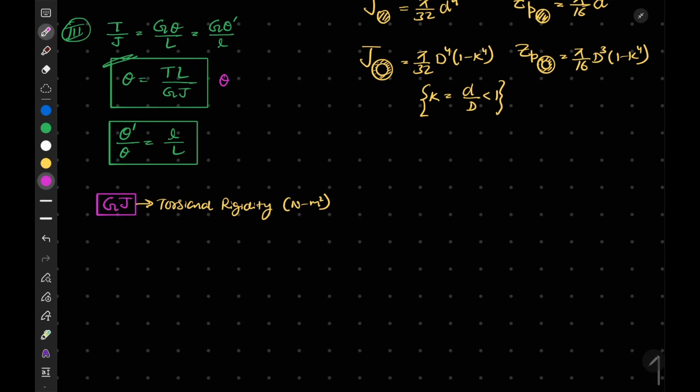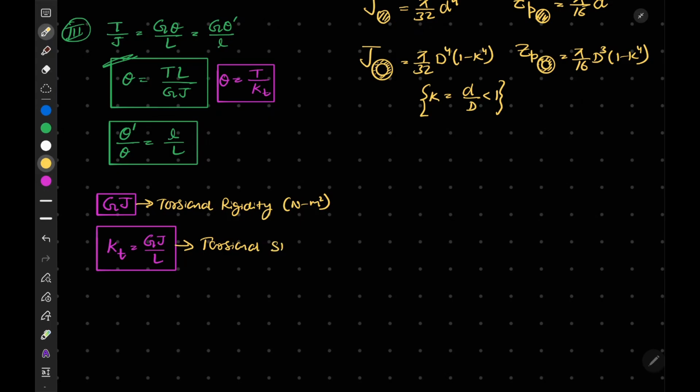Theta can also be written as, from the theory of springs, T by kt, and kt is equal to GJ by L. This kt is known as torsional stiffness. Its unit is Newton meter per radian.